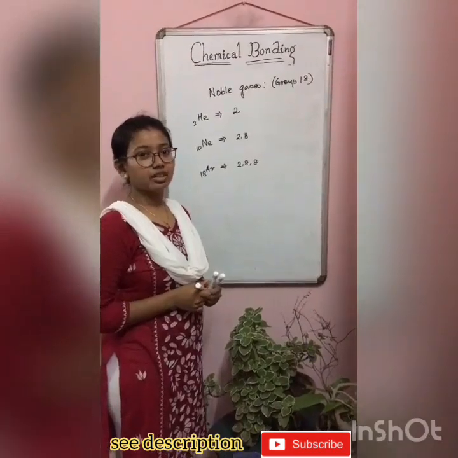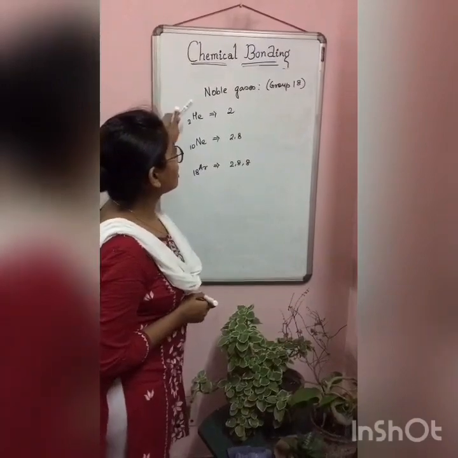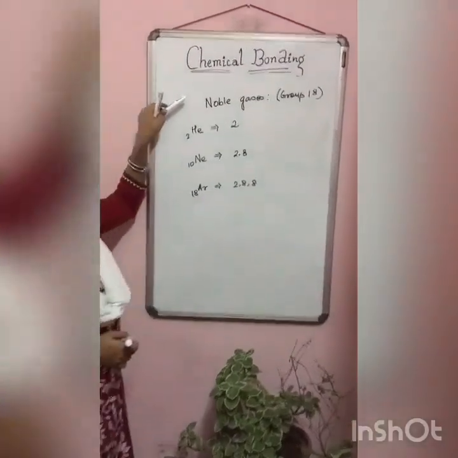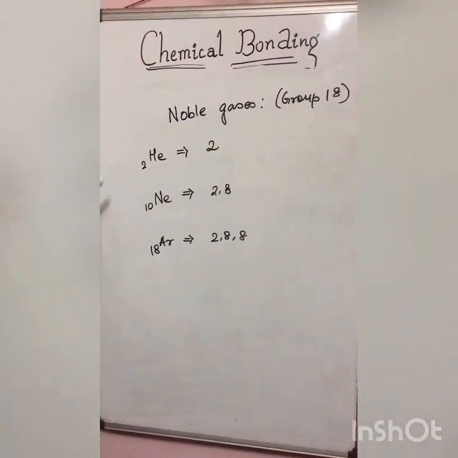Good evening everyone. Today we will start with the topic chemical bonding. Now from the chapter periodic table you have learnt about noble gases, the group 18 elements. Now let us consider the first noble gas, helium.